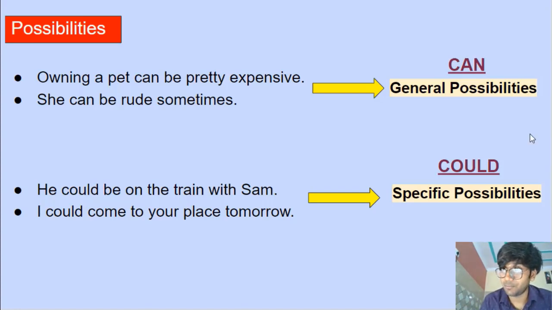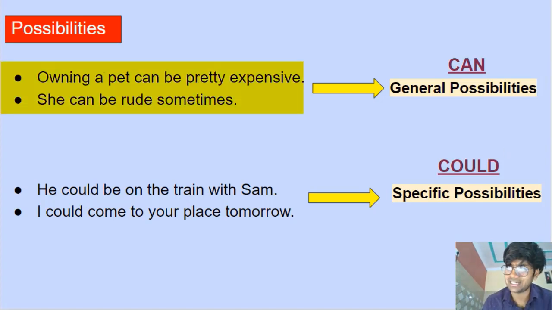So we use can with general possibilities and could with specific possibilities. All right. Examples. Owning a pet can be pretty expensive. What can be pretty expensive? Owning a pet. Now, who is it expensive for? When can it get expensive? We do not know. It's a very general statement. Who does it apply to? We do not know. So it's a general possibility. And to talk about a general possibility, we'll use can. Owning a pet can be pretty expensive. Could be pretty expensive sounds all right, but we'll not say that. For a general possibility, we'll use can.